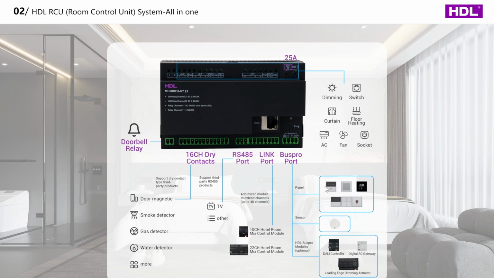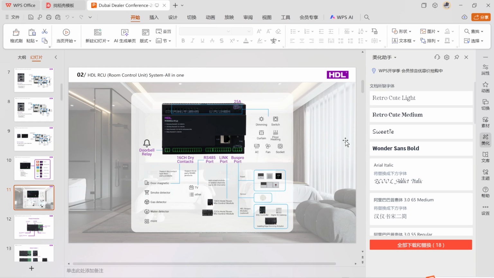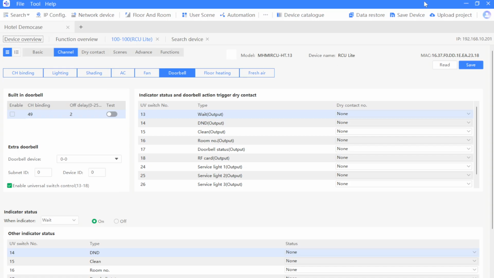And we have another way, you can see this panel. We call it doorbell panel. Actually, it has a doorbell relay too. If the doorbell is connected to this panel or any other doorbell panel, so you can use the extra doorbell. So we have two ways to do this. In my demo cases, we are using the normal way. So we use this built-in doorbell. We are connected to the RCU doorbell channel.